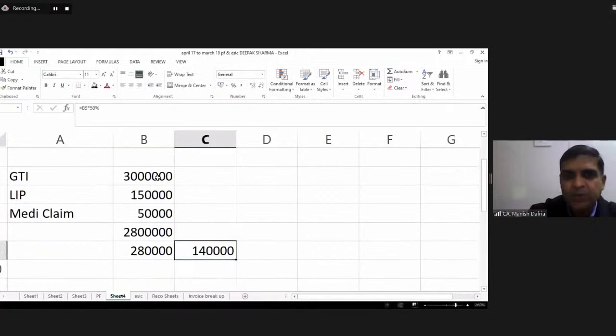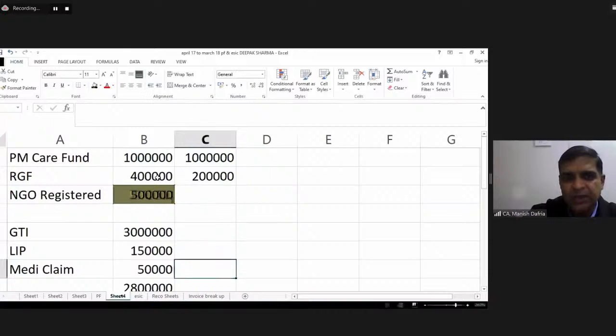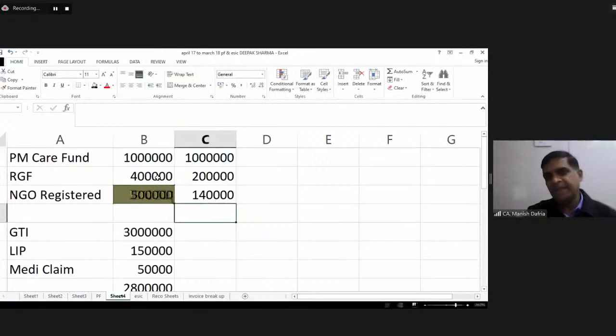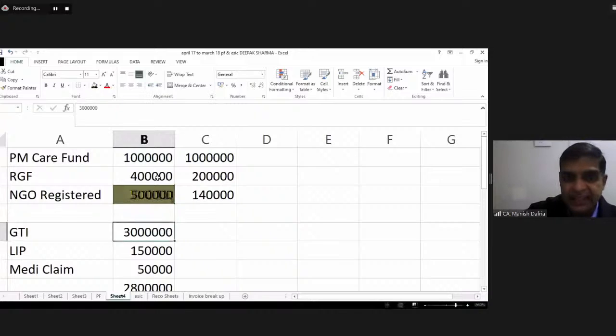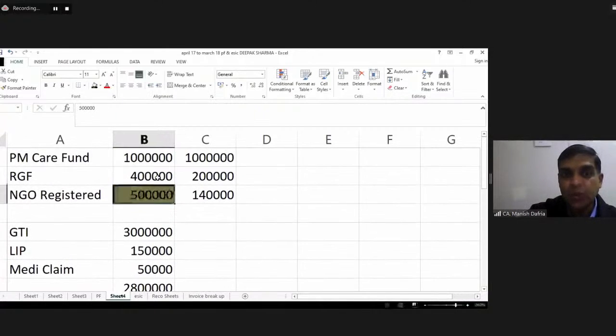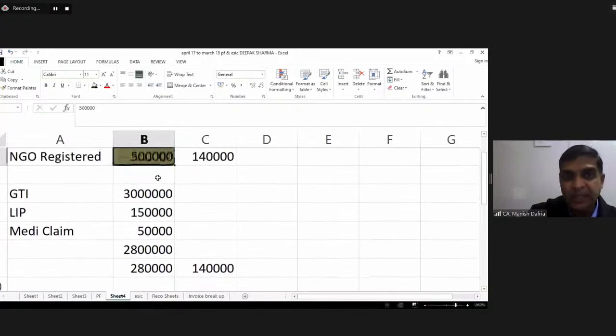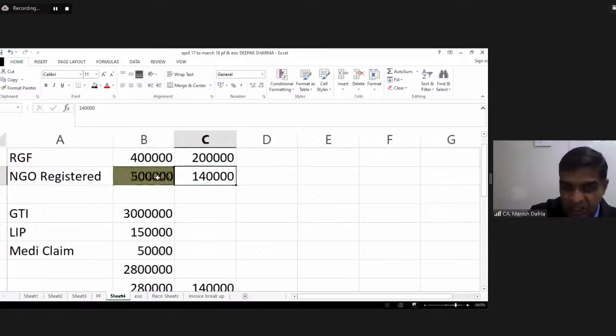So my amount of deduction with respect to this NGO donation would be 1,40,000. Against this 5 lakhs donation, my deduction would be 1,40,000. What is required to be seen is that the 50% limit is applicable on the total donation. Donation and deduction, these are two separate concepts. The 10% limit is not applicable with respect to deduction, it is applicable with respect to donation.